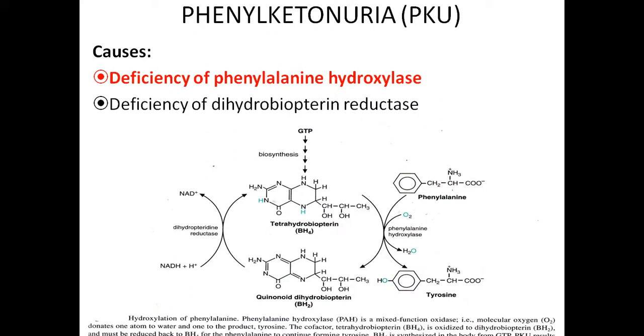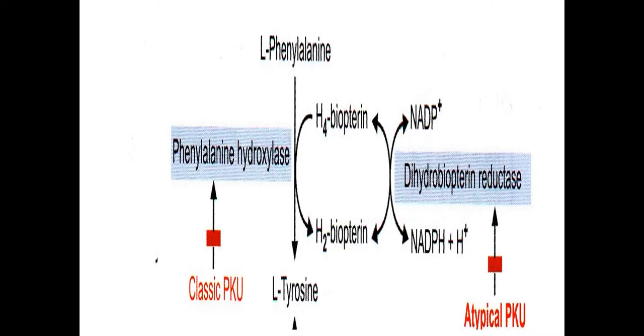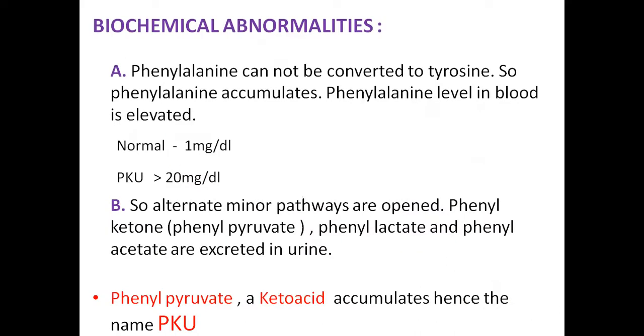Phenylketonuria occurs because of the deficiency of the enzyme phenylalanine hydroxylase. This enzyme catalyzes the hydroxylation of phenylalanine to tyrosine, so the deficiency results in the accumulation of phenylalanine. Atypical phenylketonuria can occur because of the deficiency of the enzyme dihydrobiopterin reductase. So, because of the block of phenylalanine hydroxylase, there is accumulation. Again, a block in dihydrobiopterin reductase causes the accumulation of phenylalanine in the body.